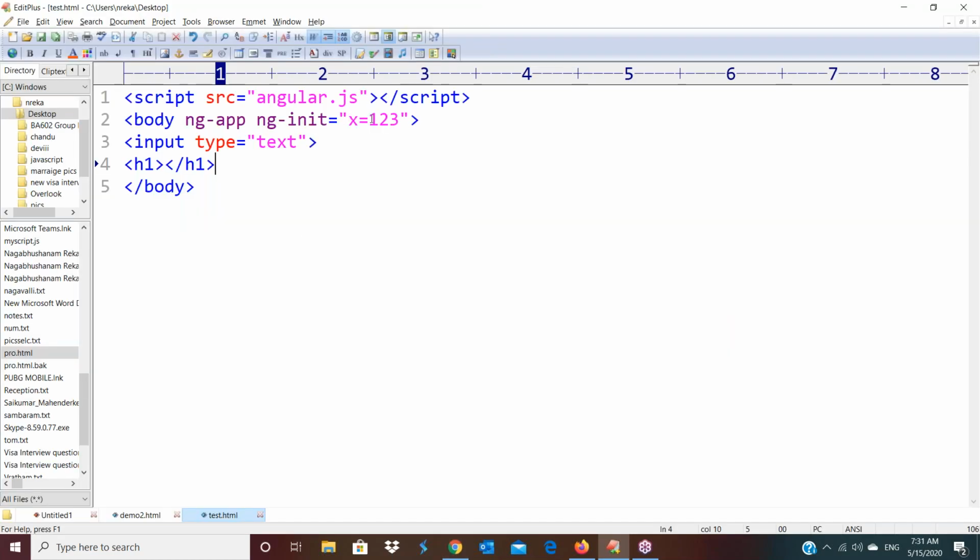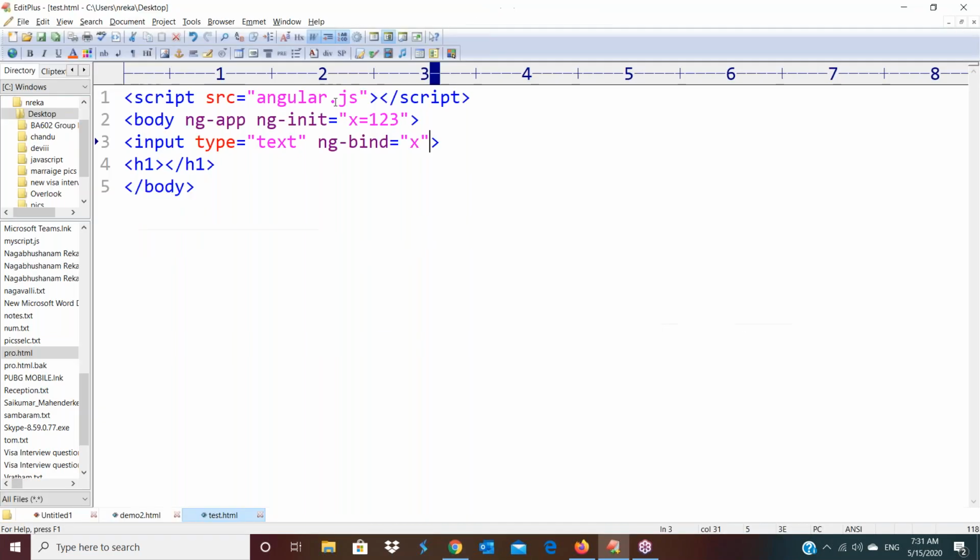Now come to this test.html. What is your requirement here? Same. I want to display the x value in this text box as well as the heading tag. Here I'm using data binding, ng-bind equal to x. Now refresh. Okay, one second. Save this.